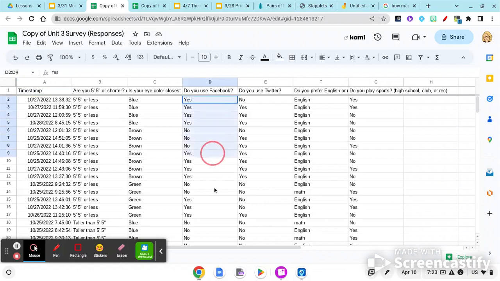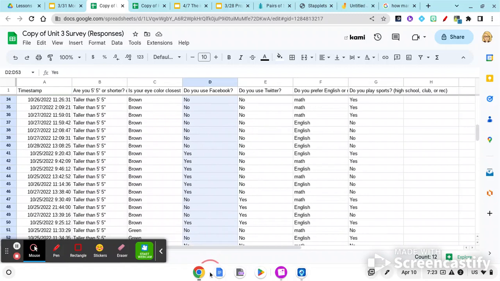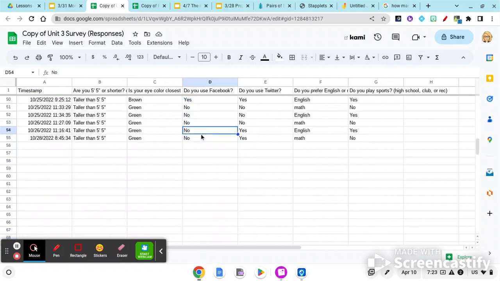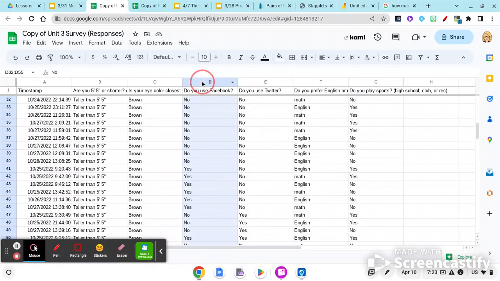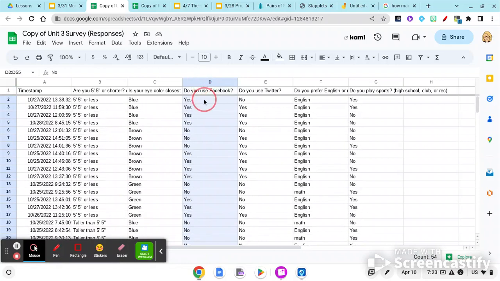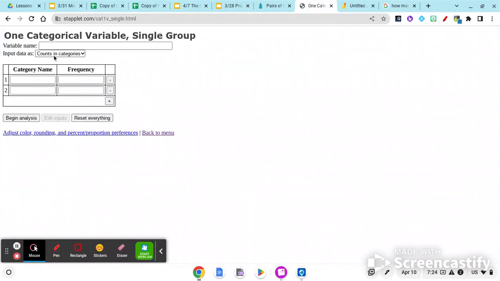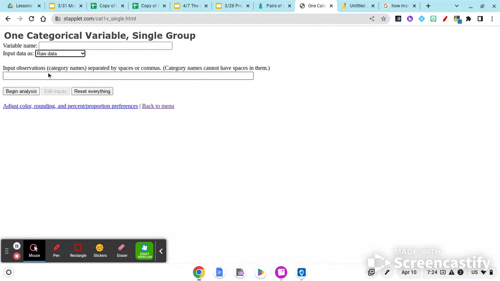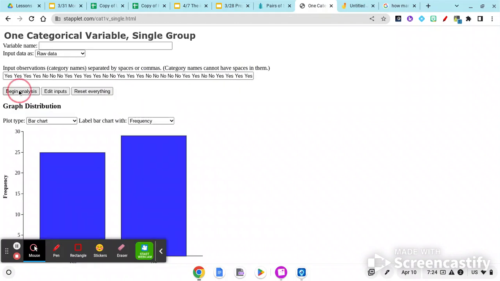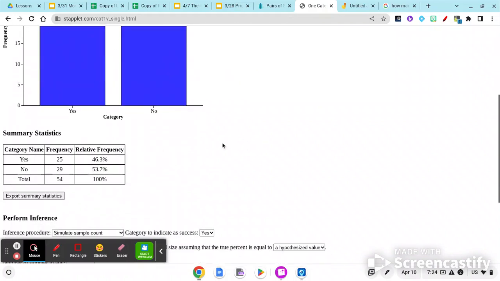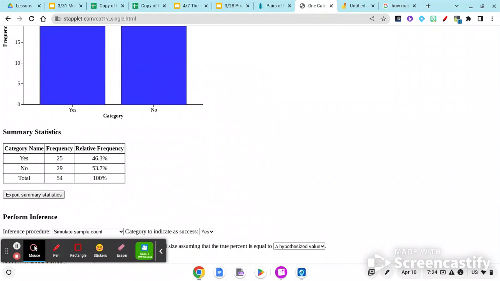So the first thing I'm going to do is go ahead and copy this whole column. And then I'm going to paste it into Stapplet. So Control C, I'm going to go to Stapplet. This is a categorical variable, and I'm going to go to raw data. And then I can input it there and it will count it for me. You can count it if you want to, but I'm going to let it count it for me. So my yeses were 25 yeses and 29 nos out of 54 total.